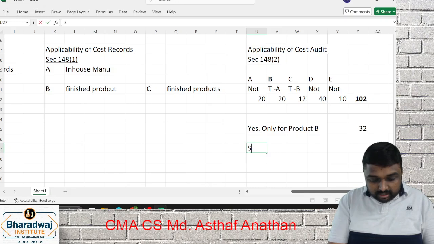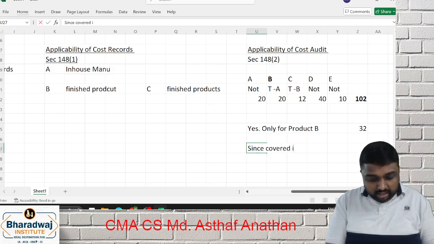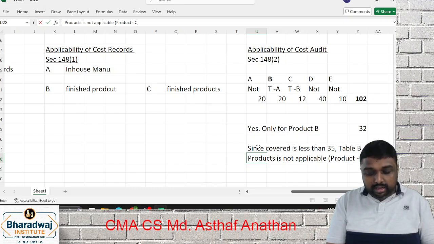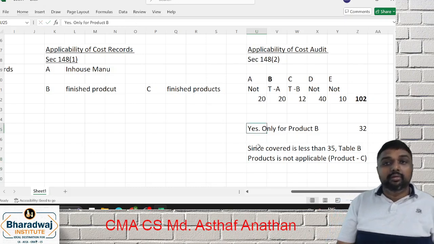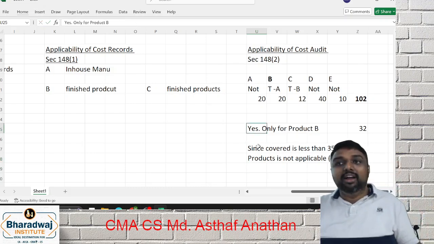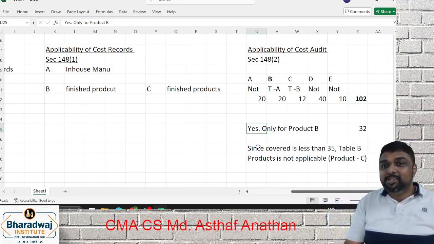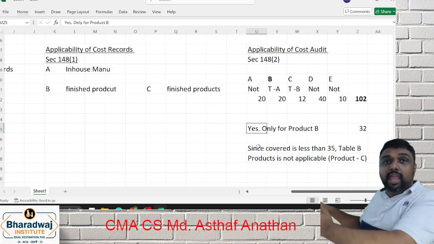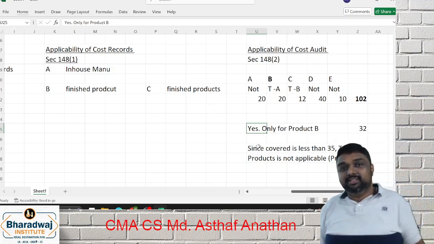since covered is less than 35, table B product is not applicable. That is, product C will not come. Which product only will come? Only product B. So a case for a company, they have both A and B, everything we have discussed.